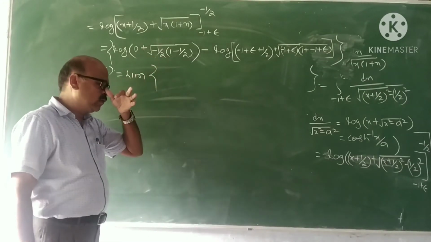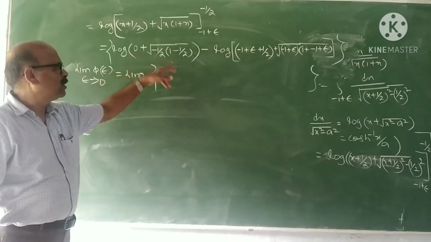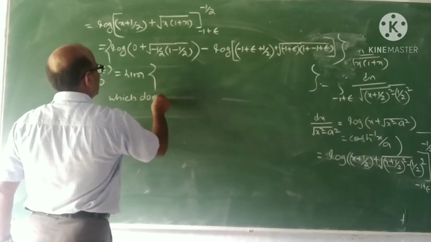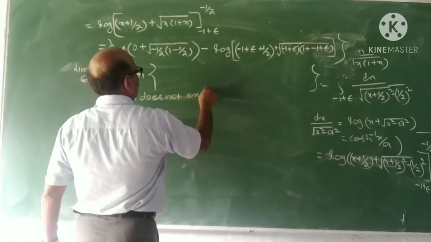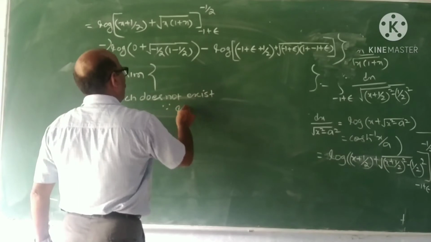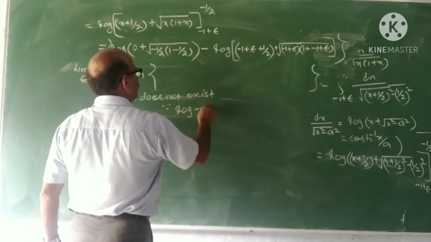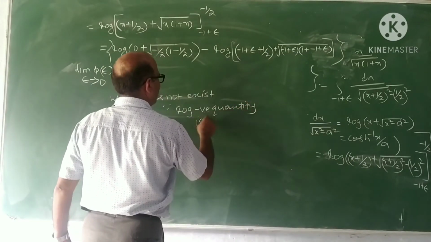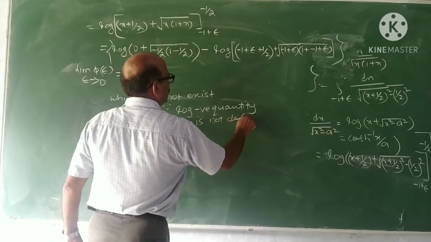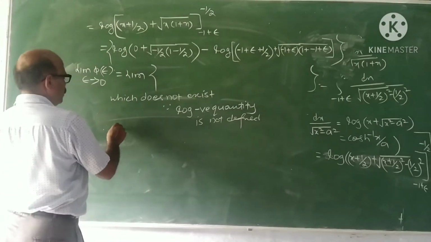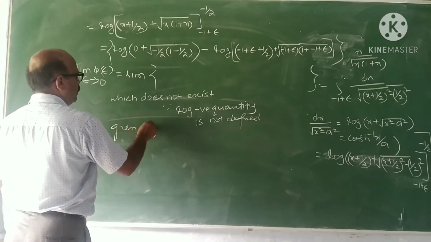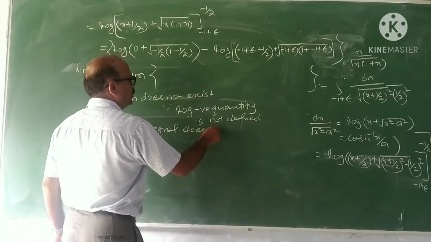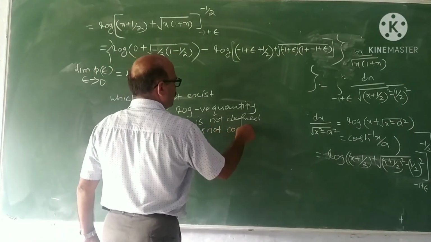Log of a negative quantity is not real, so this does not exist, because log of a negative real number is not defined. Therefore, the given improper integral does not converge. That is the conclusion. Does not converge.